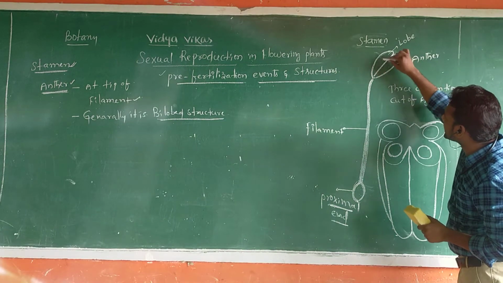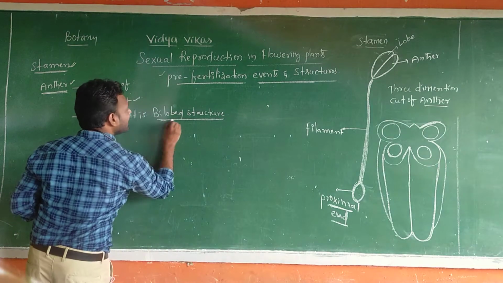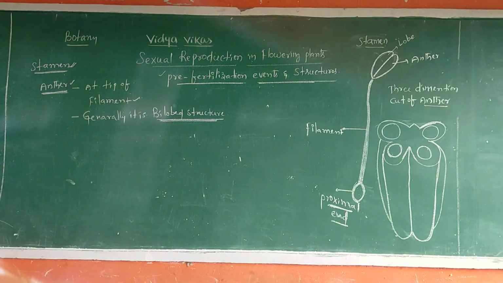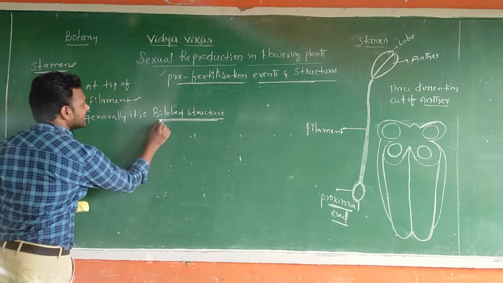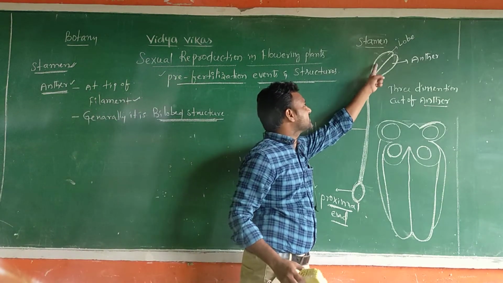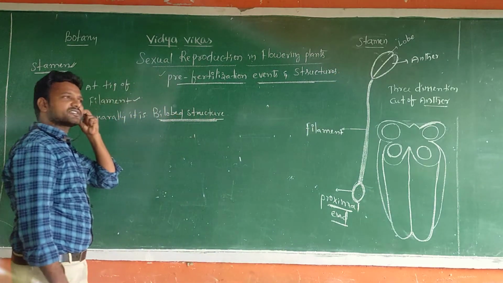How many lobes are there, sir? Two lobes are there. So generally it is bilobed. Bi means two. So generally it is a bilobed structure because of the presence of two lobes in an anther.